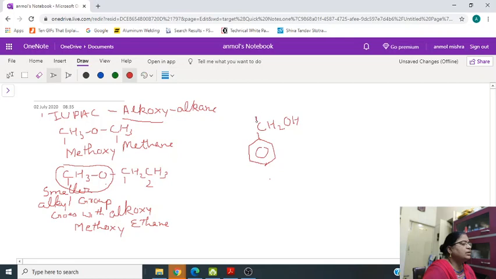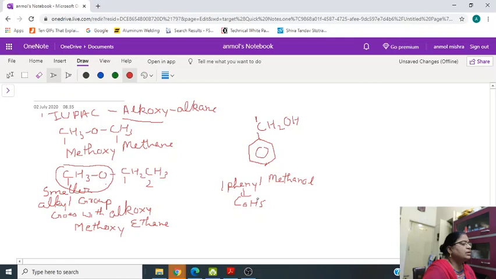On this carbon, OH as well as this C6H5 group is attached, so its name will be 1-phenylmethanol. We will not write it as benzene. C6H5 will be treated as the substituent group, phenyl.